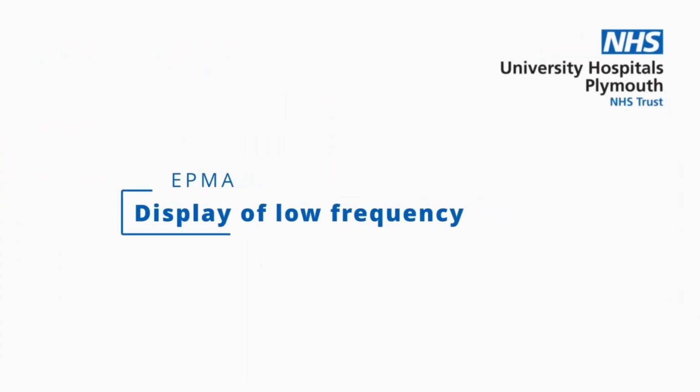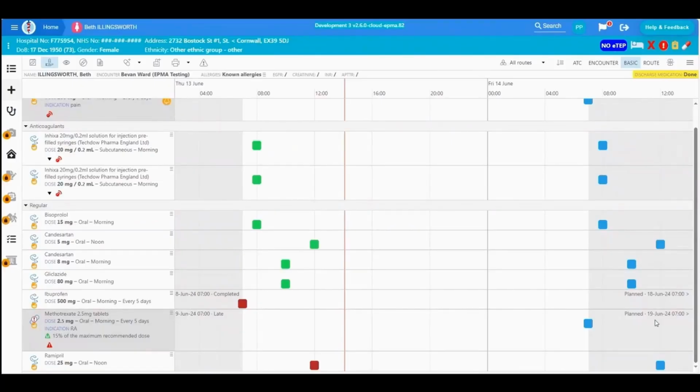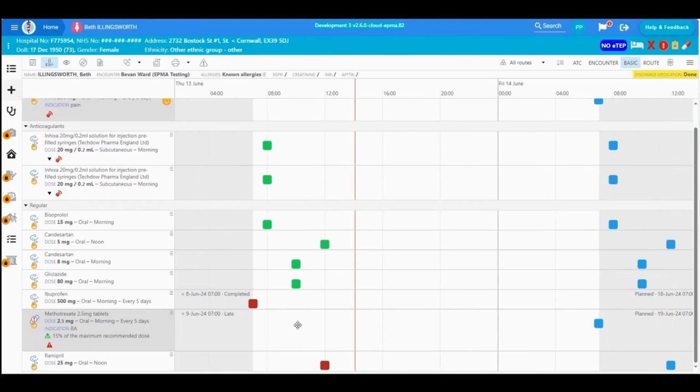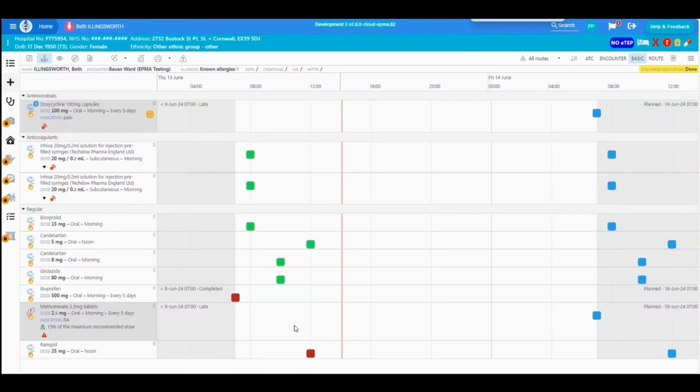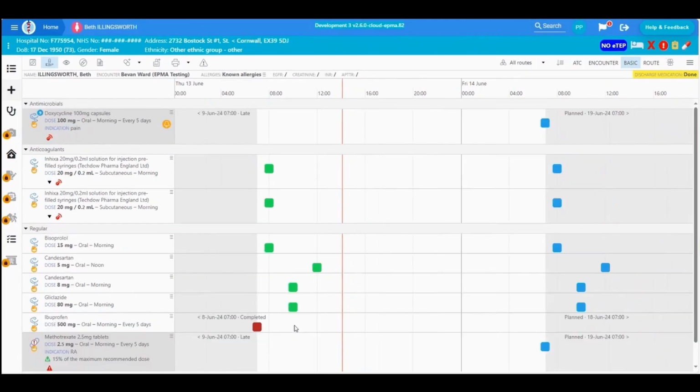Previously, there was not a clear view of previous and next planned administrations when prescribing medications with intervals of every 2 or more days. With the new update, additional visual cues are added to the timeline to provide details of date, time, and status of the administration. The status is different for past and future administration events. Previous administration event status indicates what action was taken on that event. For example, given, late completion, early completion, deferred, or not given. Status for future administration events indicate the next planned administration.